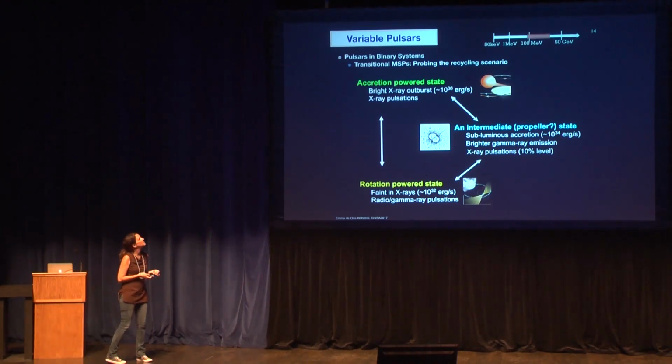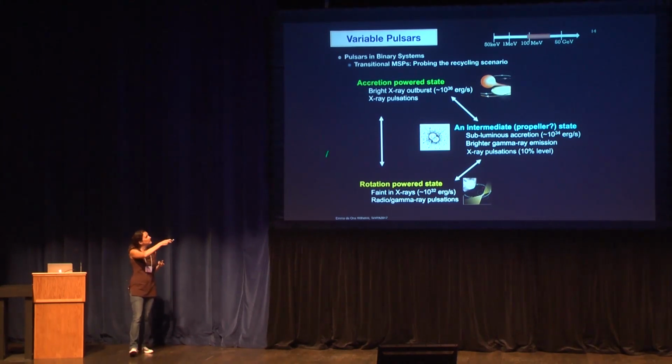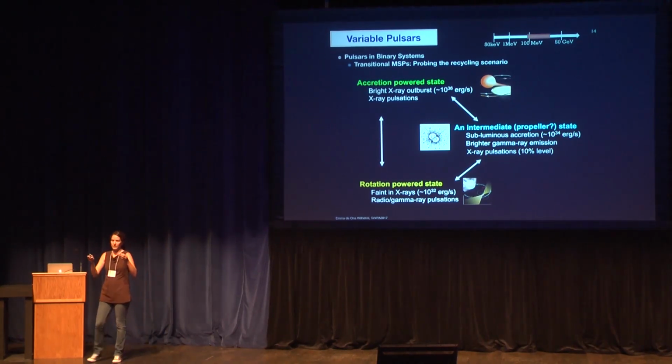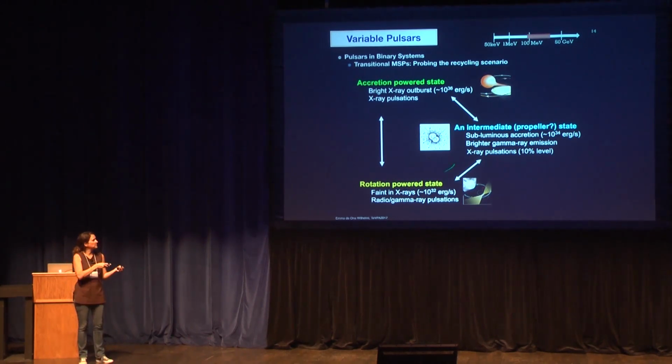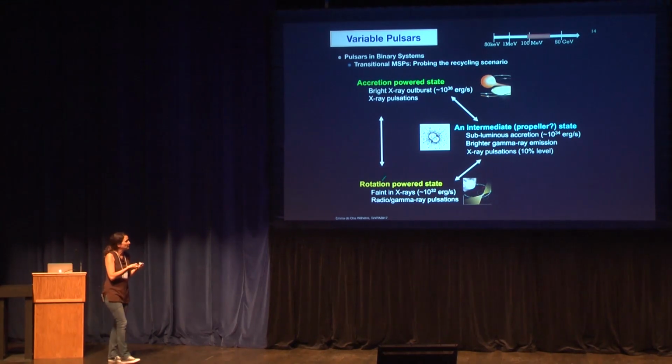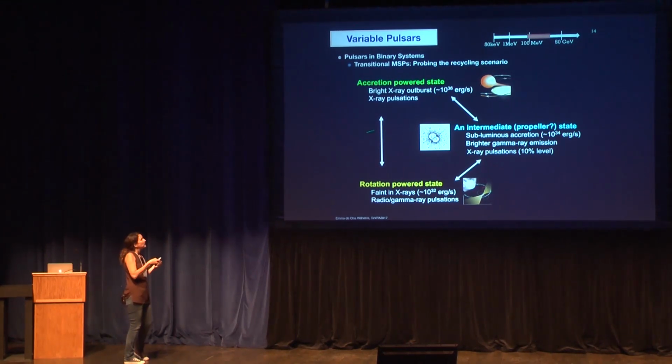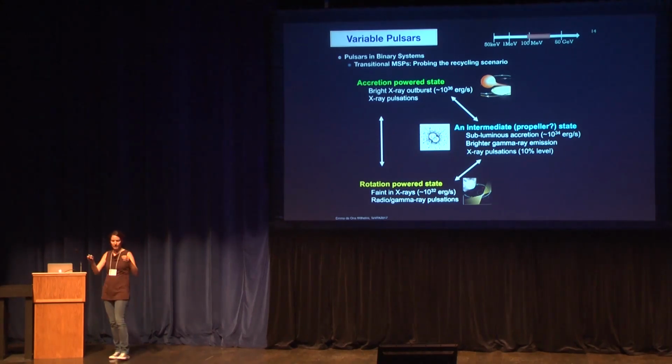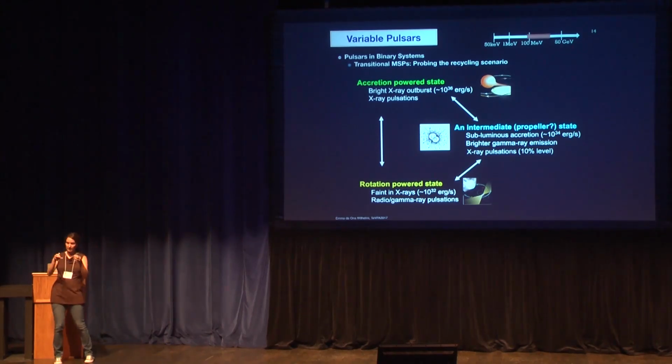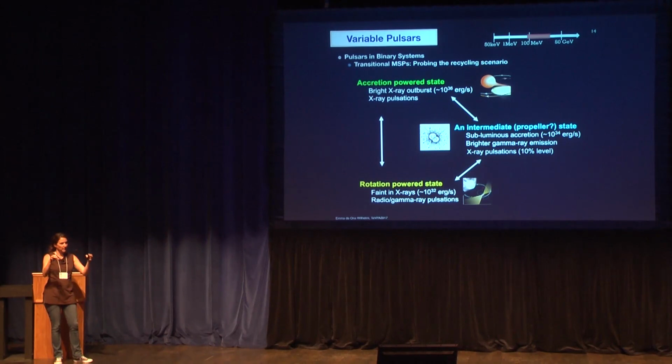This is a transitional millisecond pulsar, in which you start seeing different states. In one state, the pulsar is building a magnetosphere and acting like a normal pulsar, so you see it in radio and in gamma rays. There's a second state in which there is always a fight between the field and the gravitational power.